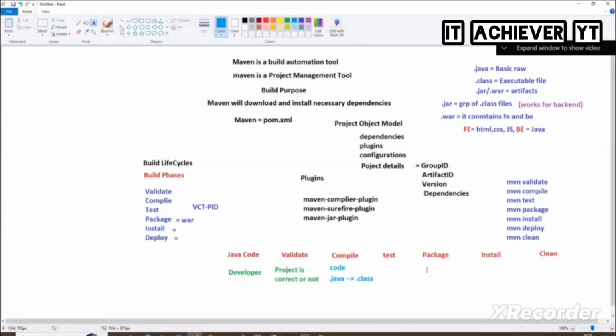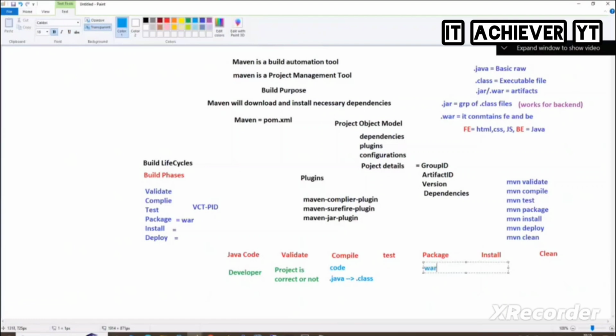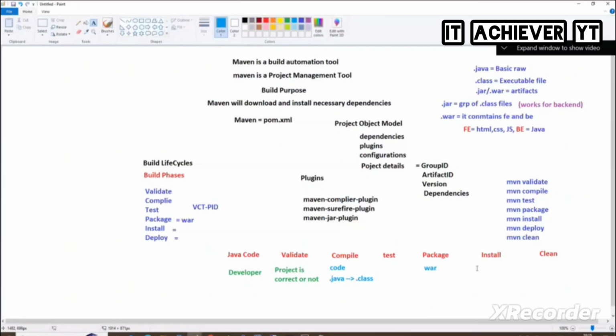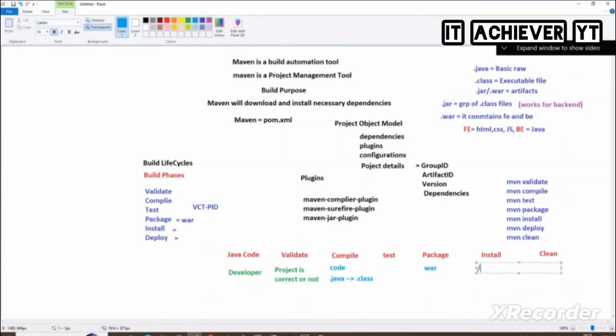And then this collection of class files will become what? War files or jar files. Got it? Install meaning whatever the war files that you have created will be copied into a root directory, where there is one hidden directory called M2. This is the Maven home folder, home directory.